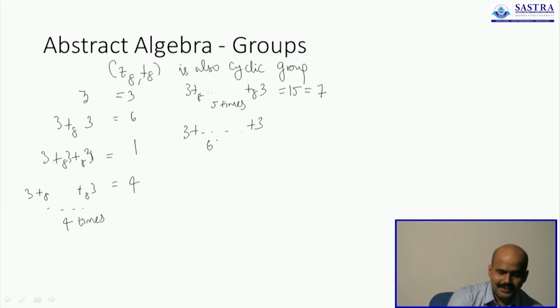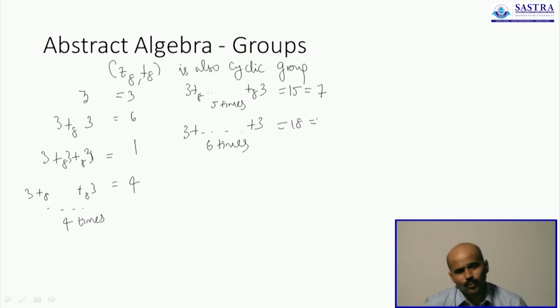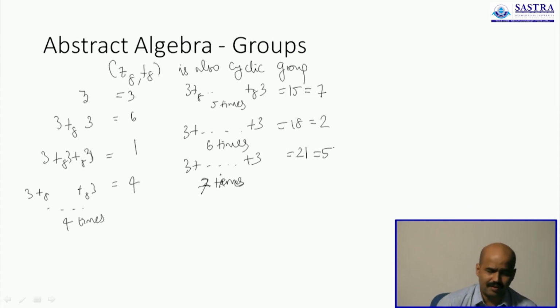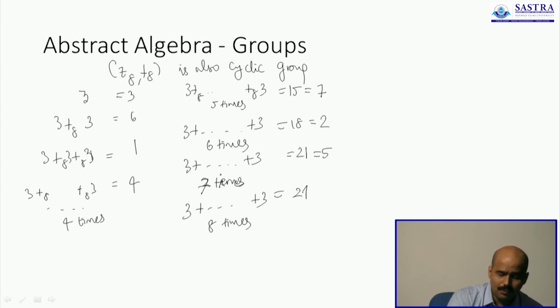Now when you do it 6 times, it's going to give us 18, but 18 is equivalent to the remainder of 18 when you divide that by 8. 18 gives a remainder of 2. Do it 7 times, you're going to get 21, and 21 is actually leaving you a remainder of 5. And for the last step, when you add it 8 times, you are bound to get 24, which is actually 0.